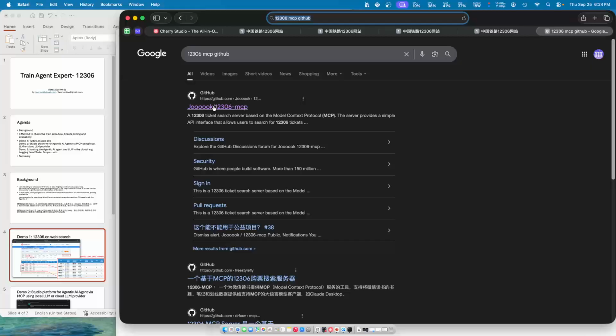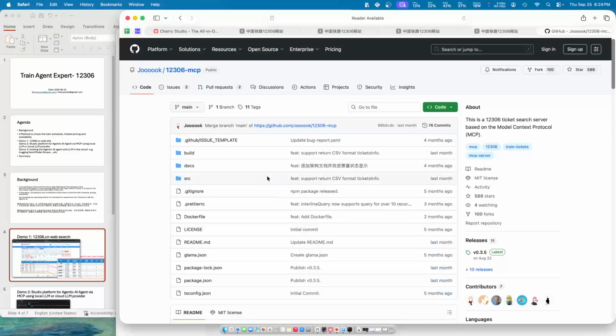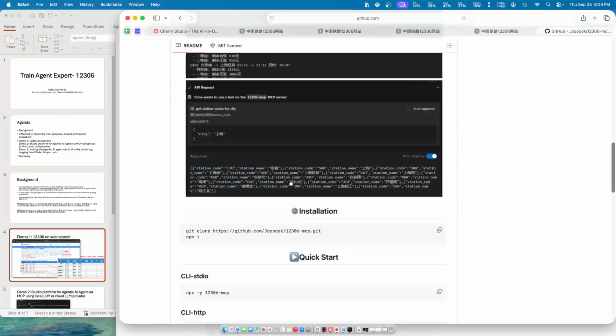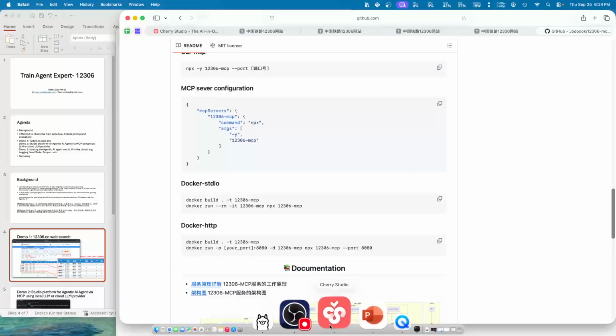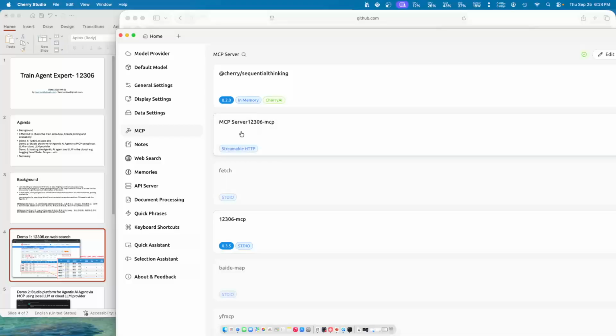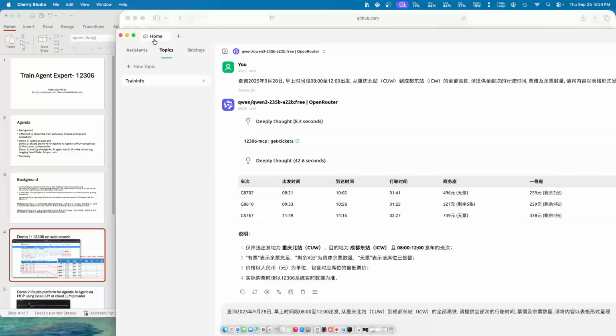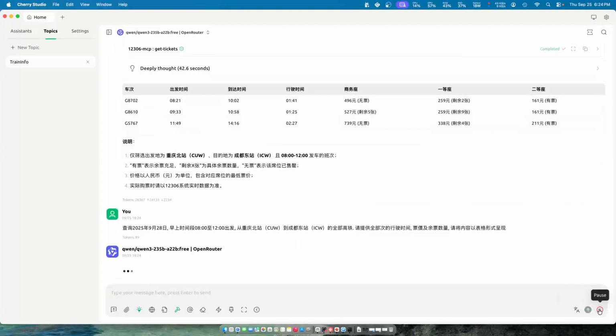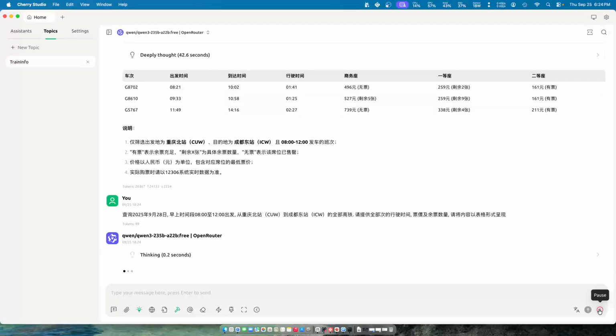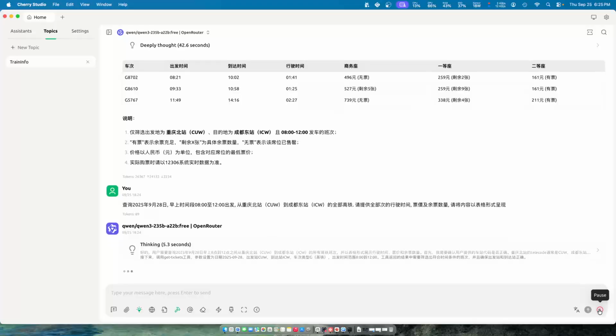Okay, so then you find 12306 MCP, and then you come down to here, and you will be able to see this JSON file. You just copy this JSON file, and then you can paste it into Cherry Studio, or whichever studio you prefer, so that you will be able to use it. Okay, so let me quickly show it to you. Maybe I'll do the first example. It will take some time. So I'm asking from Chongqing North Station to the Chengdu East Station, and for that kind of information.